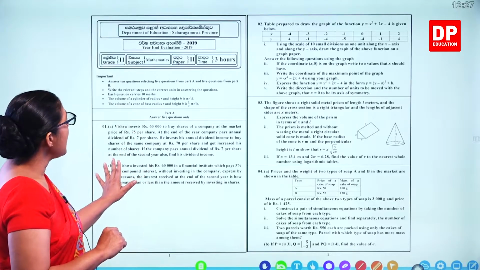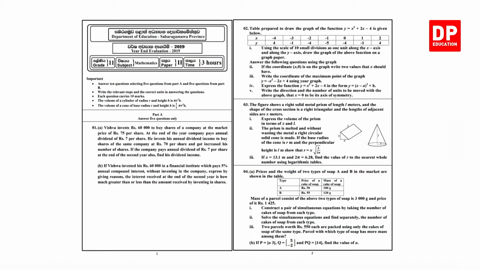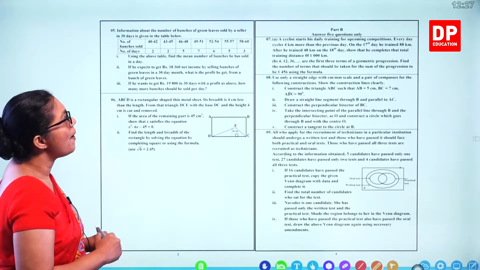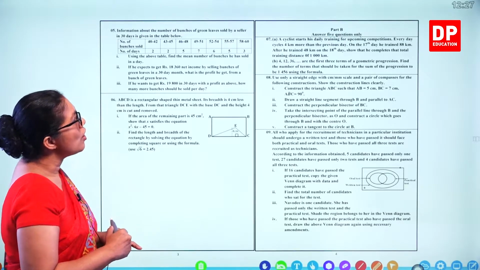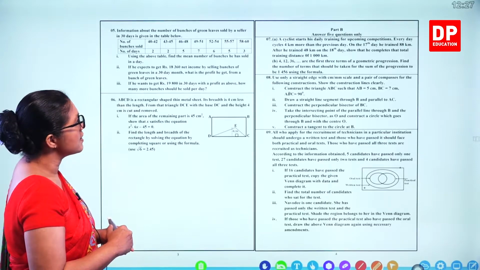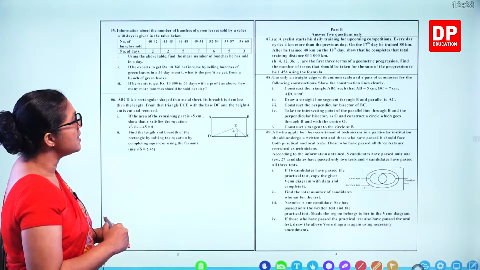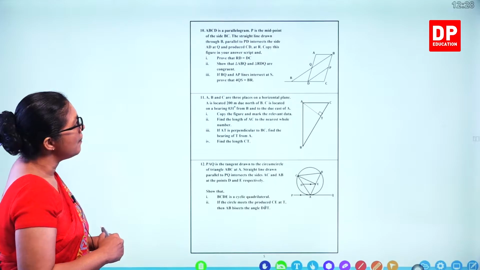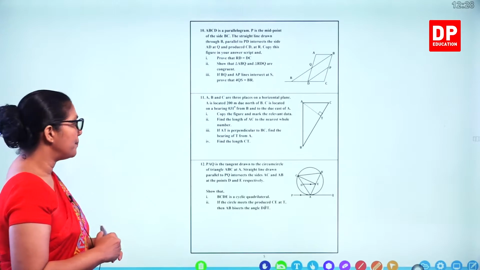In part A, on the first page you get question number 1. On the second page you get questions 2, 3, 4, and on the third page you get questions 5 and 6. You have to select only 5 questions out of that. Then you can try part B, where you also have to answer only 5 questions. Questions 7, 8, 9 are on one page, and 10, 11, 12 on the other page. So let's try this paper.